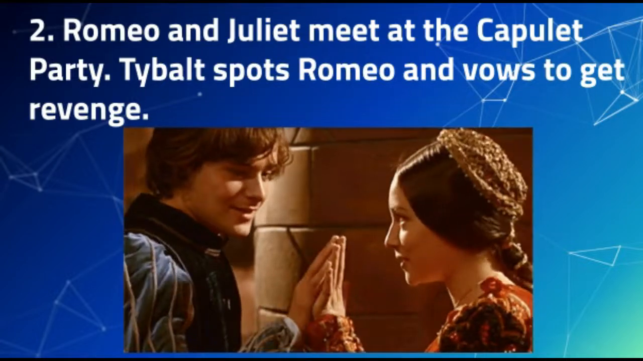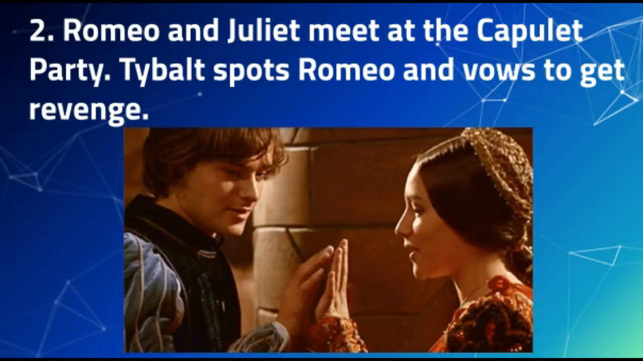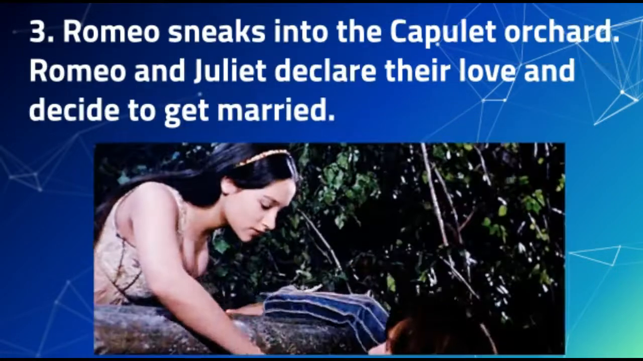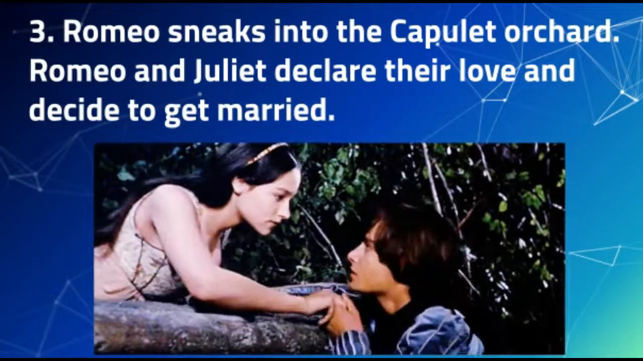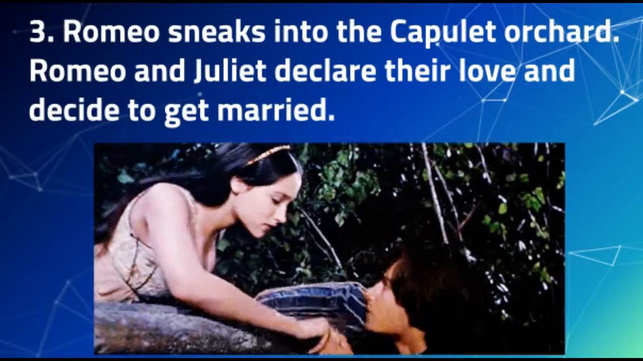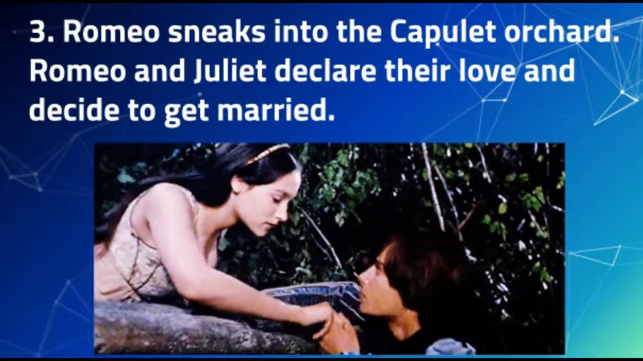By the time the party is ending, Romeo finds out that Juliet is a Capulet, and Juliet finds out Romeo's a Montague. Plot point 3, Romeo sneaks into the Capulet orchard. Romeo and Juliet declare their love and decide to get married.